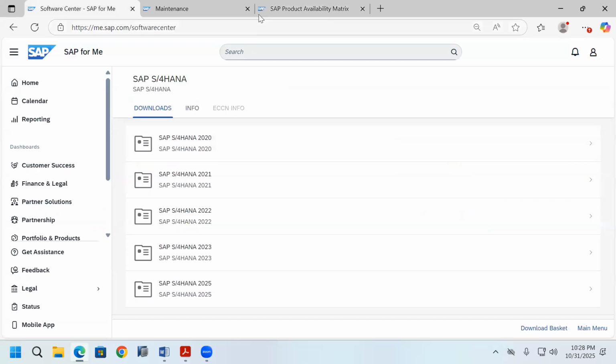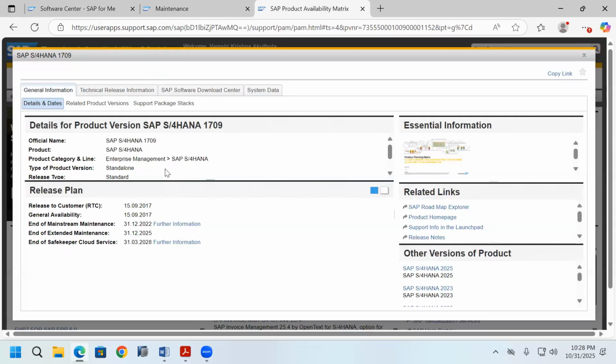So now this software is not available for installing. When a company freshly wants to install SAP S/4HANA 1709, they don't install it, because its mainstream maintenance date is completed. Nowadays SAP S/4HANA 1709 is expired and not available.